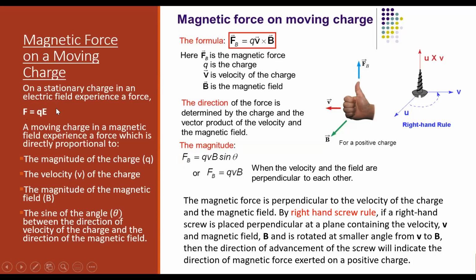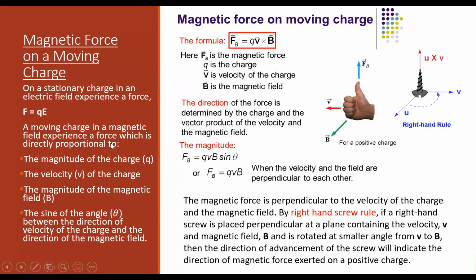Now, suppose you are keeping a moving charge in a magnetic field. Magnetic field is expressed by the letter B. So you have a moving charge in a magnetic field, then they found that it also experiences a force.